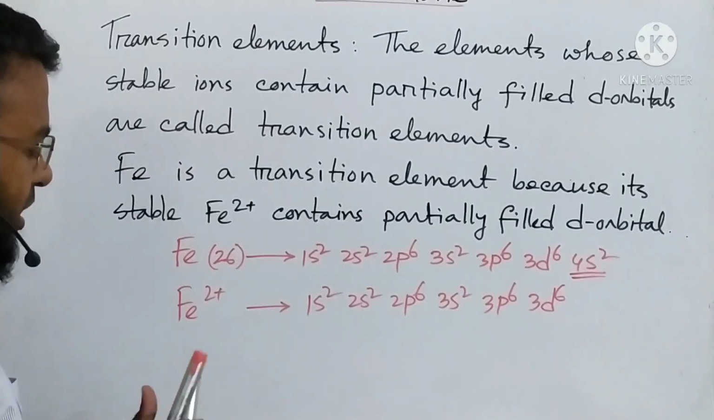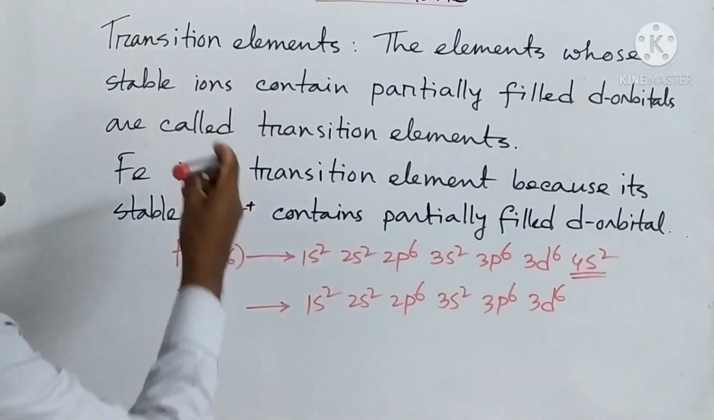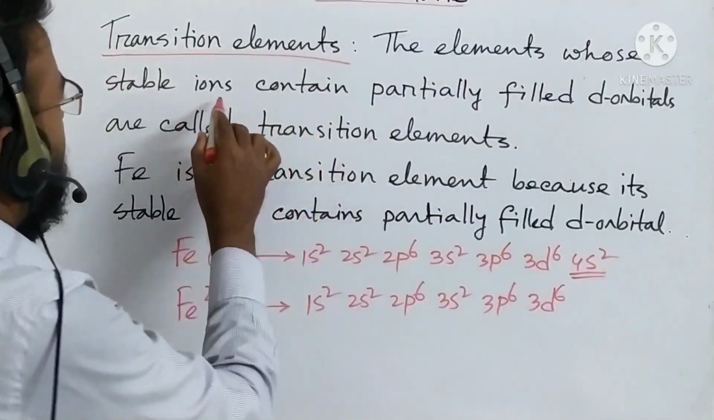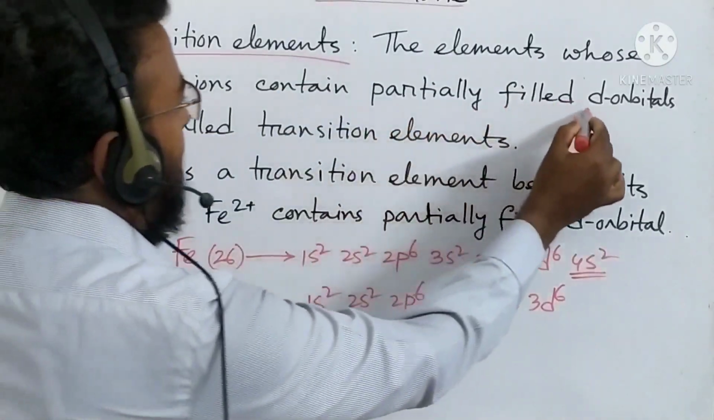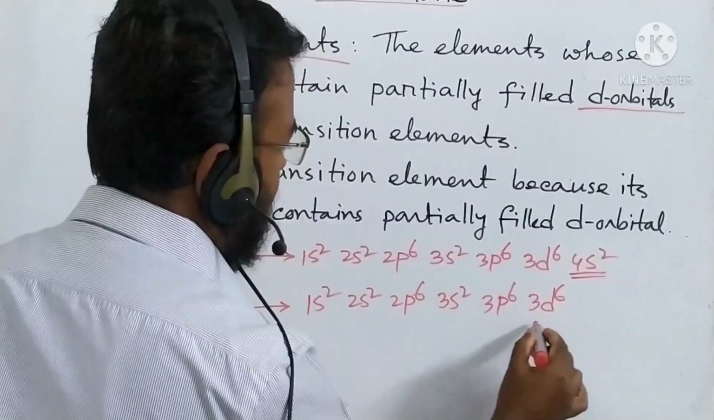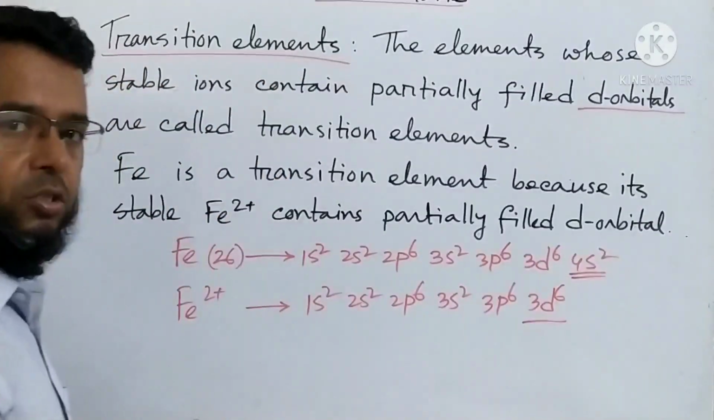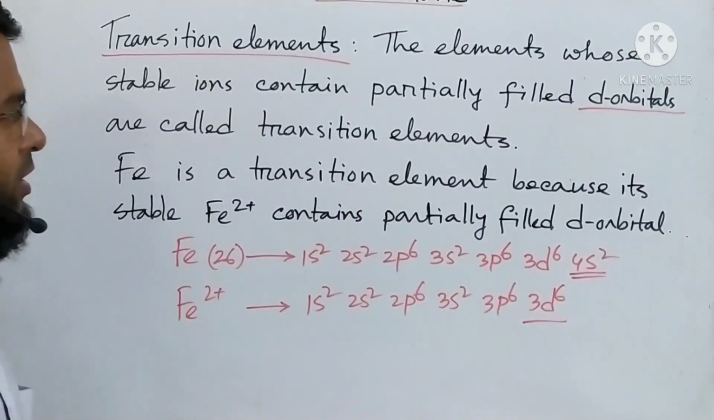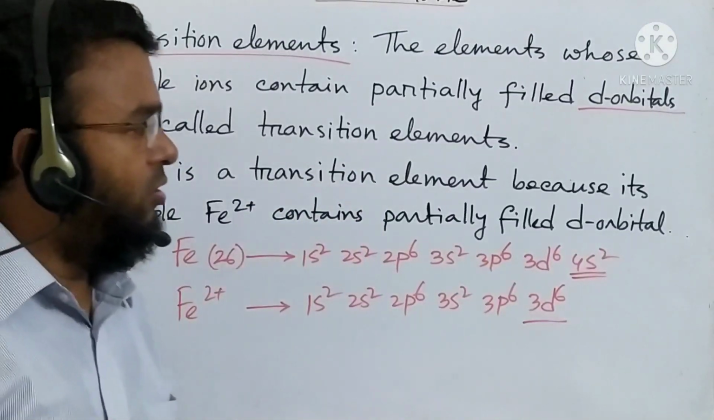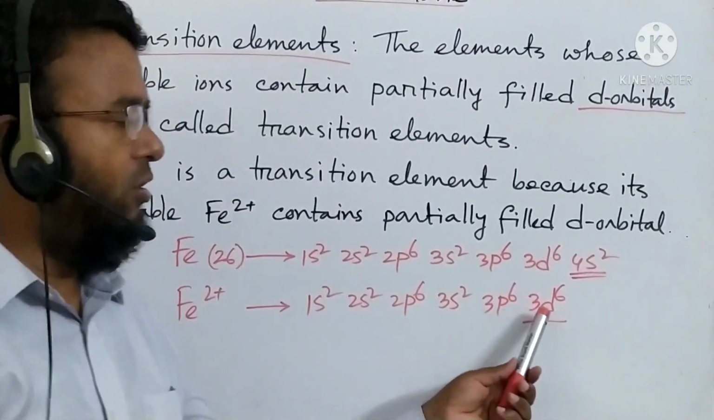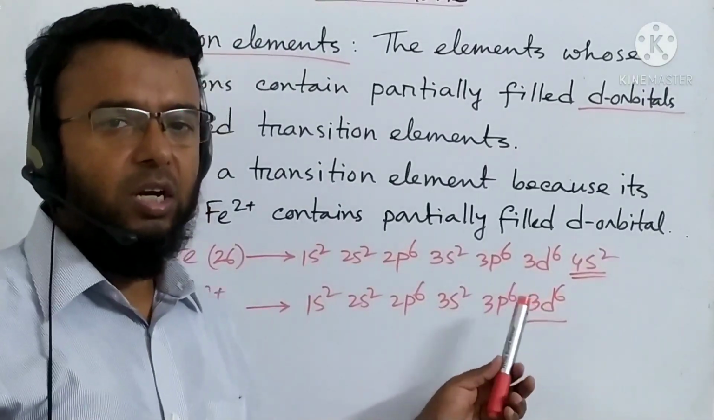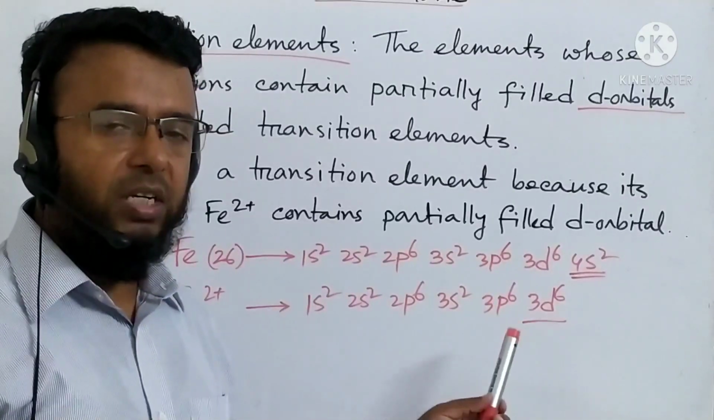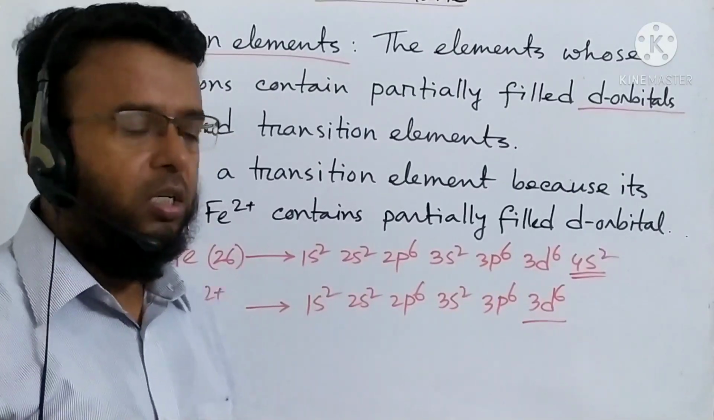So now I have written transition element, everybody see again. The elements whose stable ions contain partially filled d orbital. See that it is the partially filled d orbital. So for this reason iron is a transition element. The elements that do not have the partially filled d orbital are not transition elements. For example, scandium and zinc, those two are not transition elements.